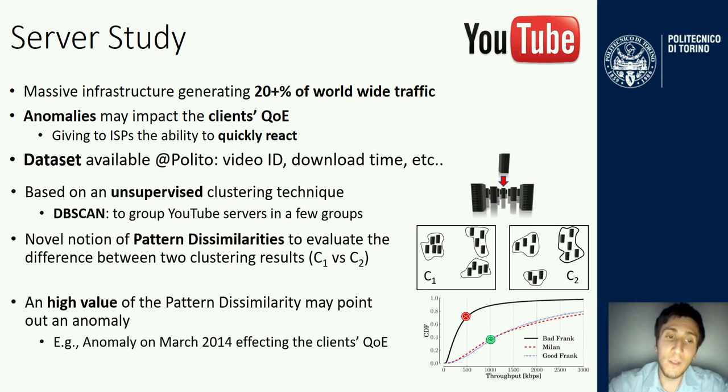For instance, the one depicted here is an anomaly in March 2014, where a group of cache servers named Frankfurt had a throughput lower than 500 kilobits per second most of the time, while the other 2 groups of servers, namely Milan and Frankfurt, had a throughput well greater than 1000 kilobits per second most of the time. So in this case, this tool was able to highlight the anomaly.